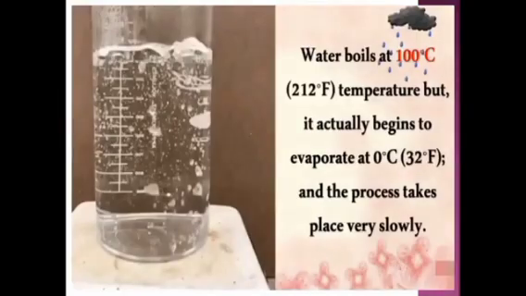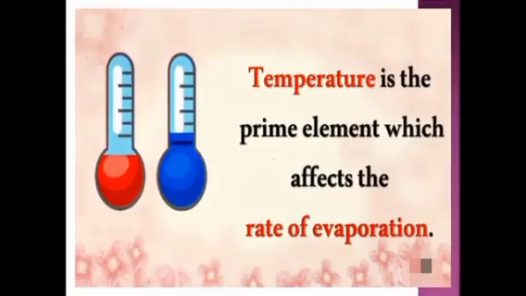That is 212 degrees Fahrenheit, but it actually begins to evaporate at 0 degrees Celsius, that is 32 degrees Fahrenheit, and the process takes place very slowly. Temperature is the prime element, the main element, which affects the rate of evaporation.